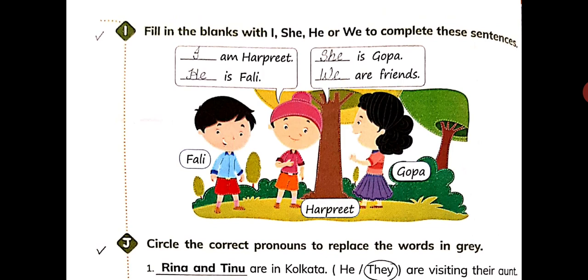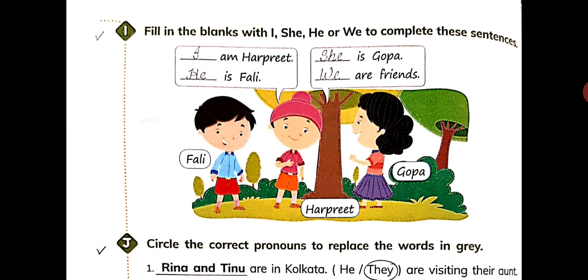First one is dash am Harpreet. We have just discussed that with the word am, there will be I. So write I in the first blank. It will be I am Harpreet. Fine. Next is dash is Fali. See in the picture below, Fali is a boy. So we will use the pronoun he here because when we refer to any boy, we use he for him.